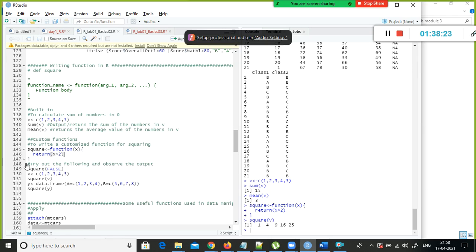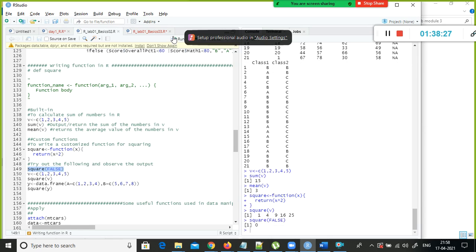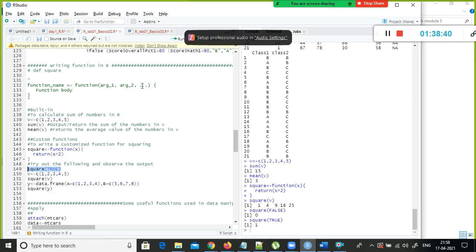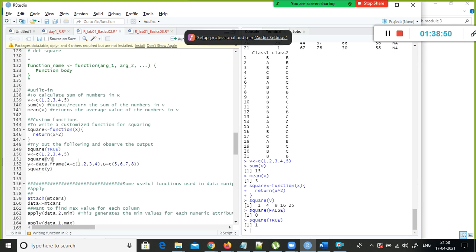And here I mentioned square of false. If I specify false here, it throws an error, because if I specify true here, it gives me 1. So you need to specify the correct values here, otherwise it will not return the proper value.